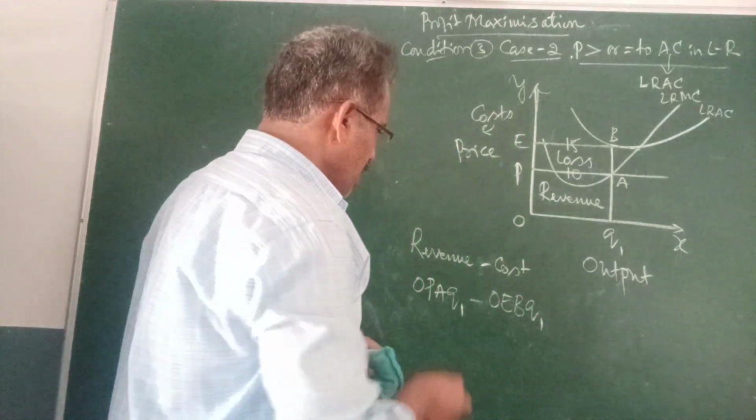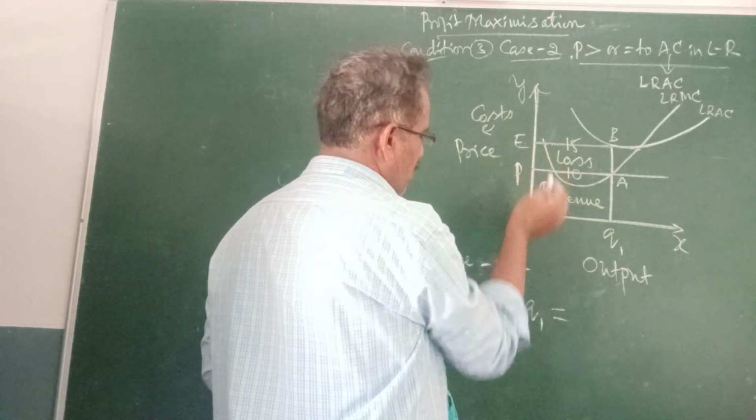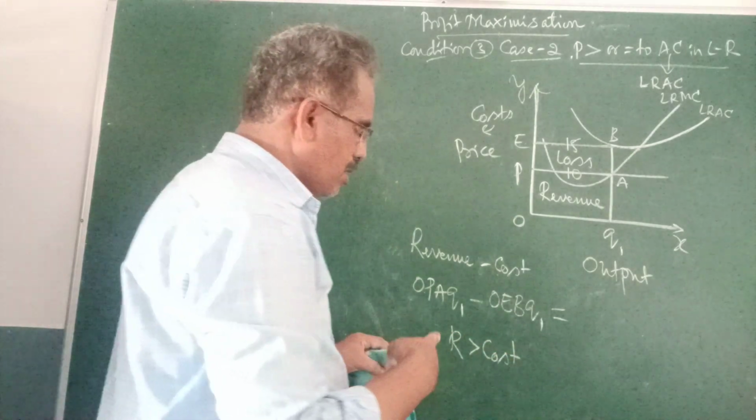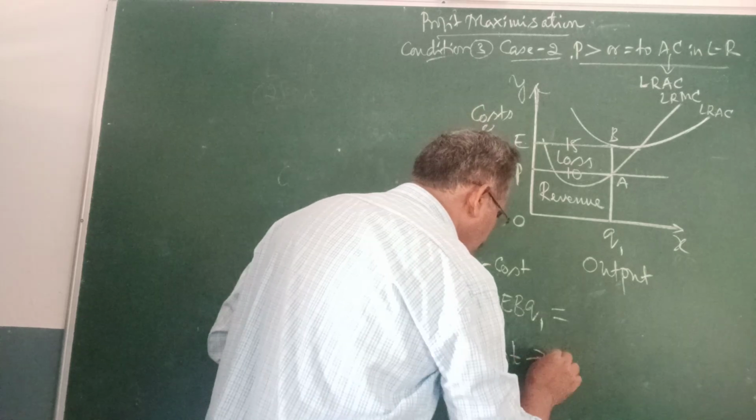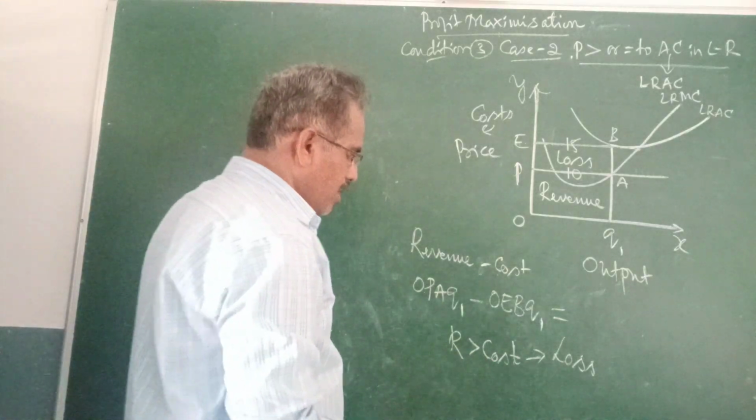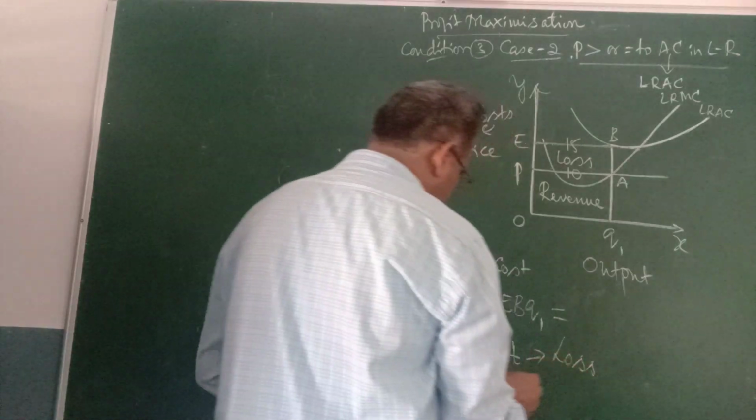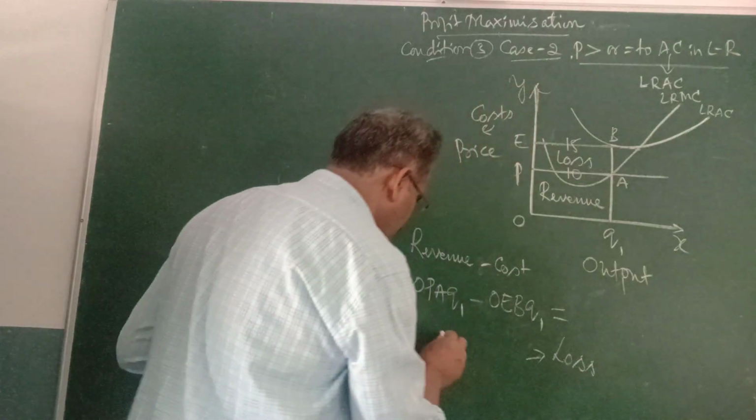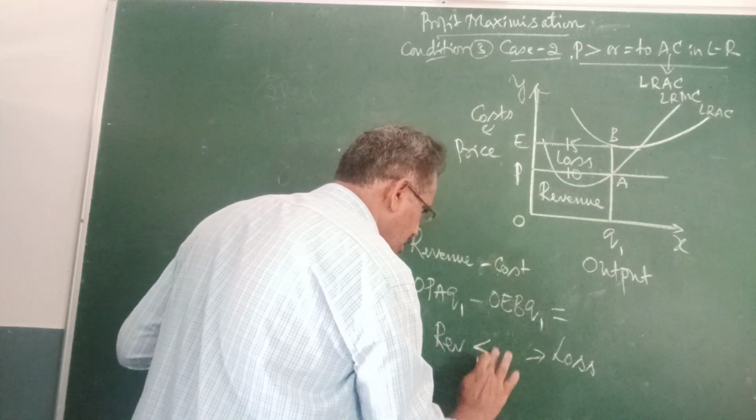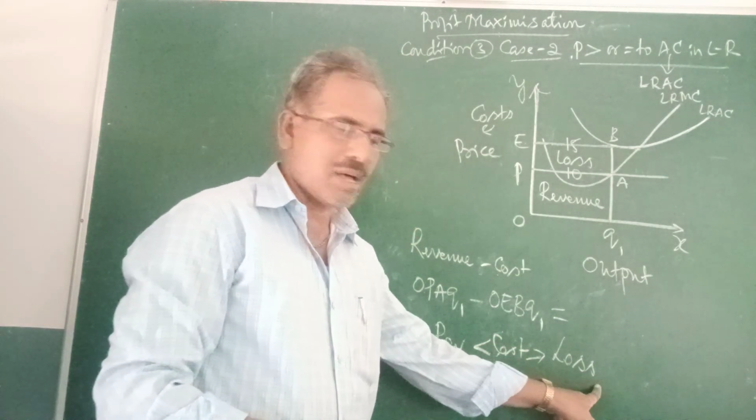Q1 is the cost. Revenue minus cost equals what? Here revenue and also cost. Here cost is greater than revenue. That leads to loss. When revenue is less than cost, it can have the loss.